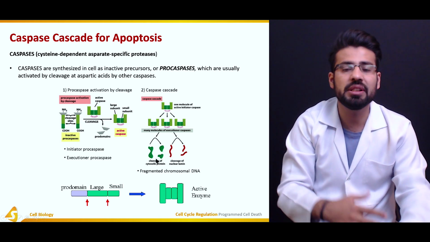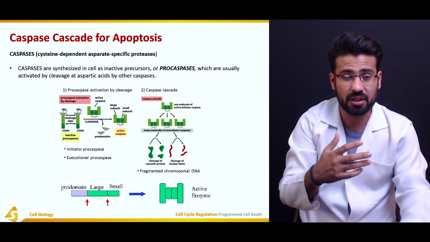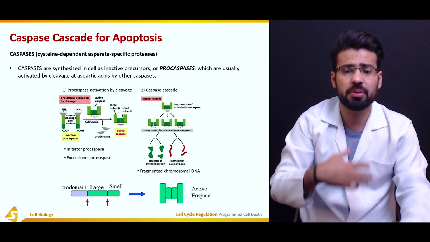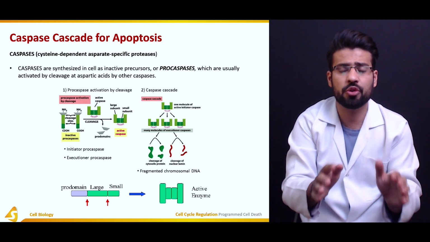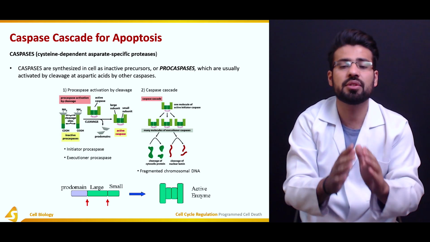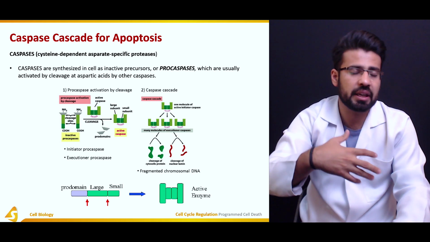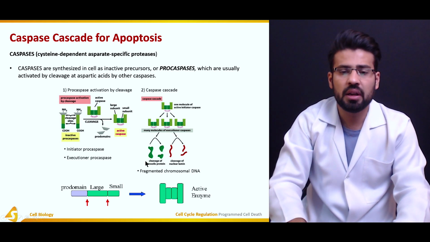When the executioner caspases are activated, many molecules of them are going to be activated. They are going to perform their execution role and cause the cleavage of cytosolic proteins, taking the example of the nuclear lamin protein as well.